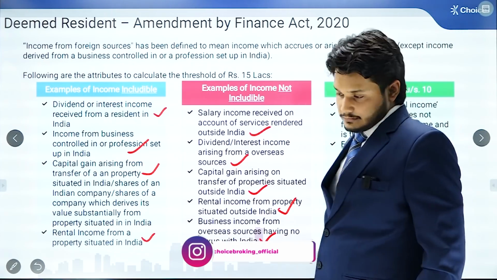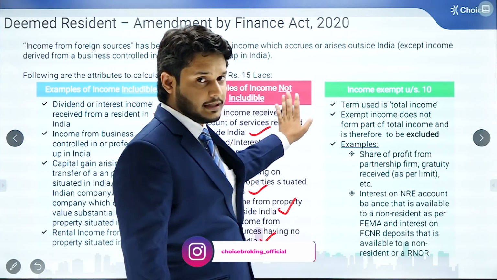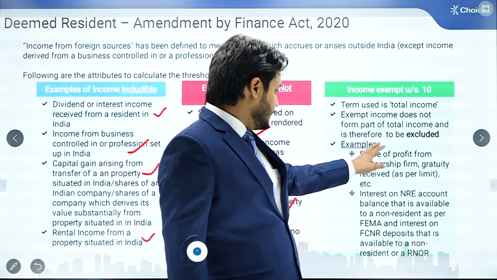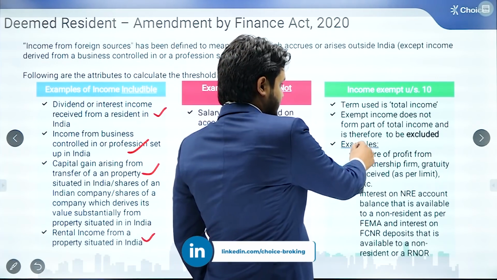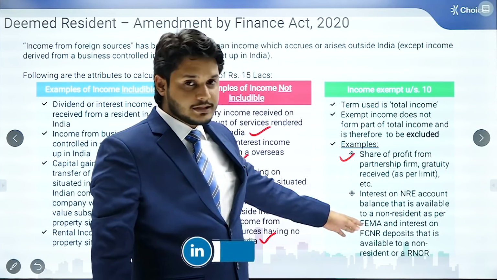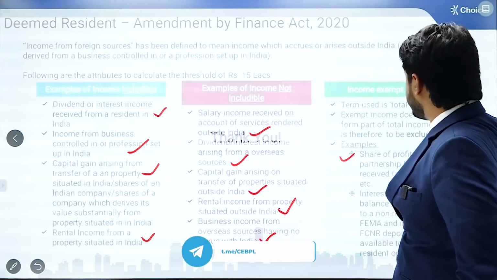The third thing is that any income which is exempt under section 10 will not be included in the 15 lakh rupees calculation. Examples are share of profit from a partnership firm in India, which will not be included because this is exempt as per section 10. Any interest on an NRE account earned will also not be included because this is exempt under section 10.